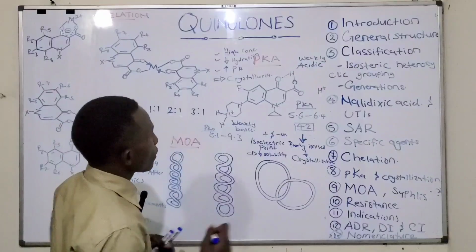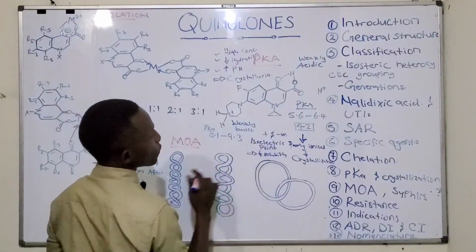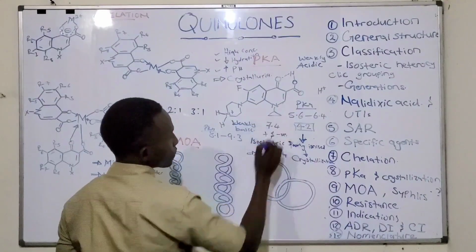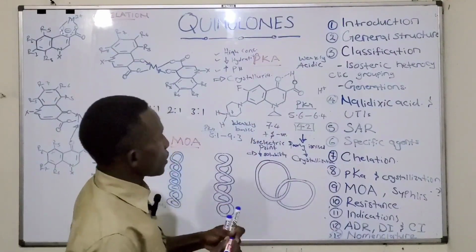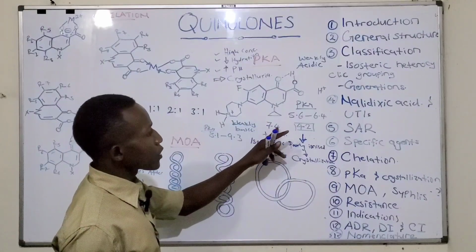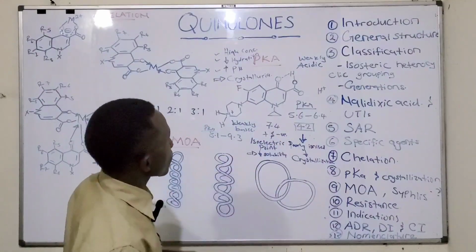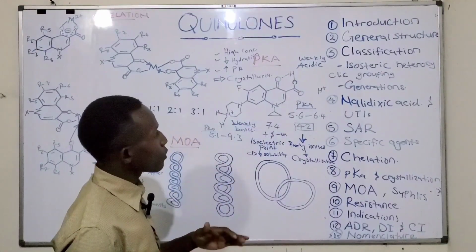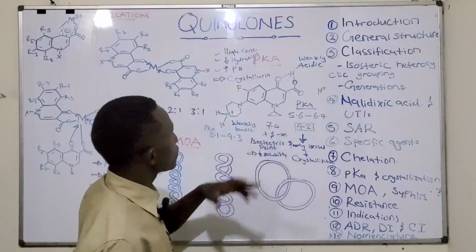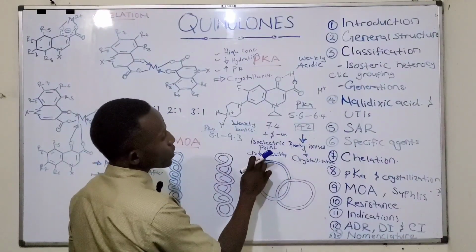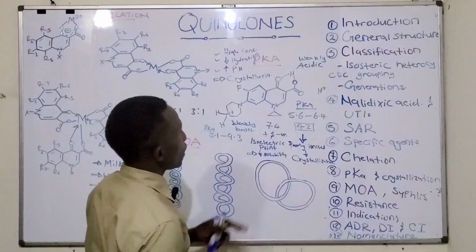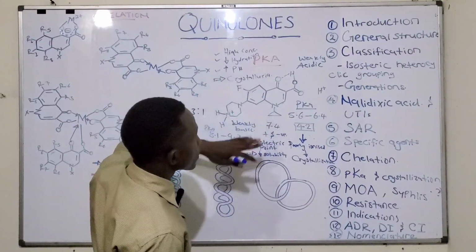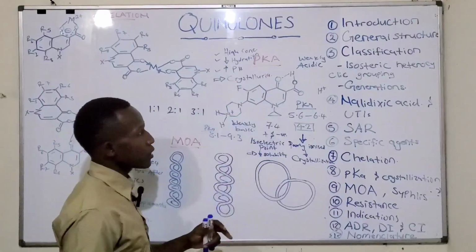Because the isoelectric point of the ciprofloxacin is around 7.4, and assume the urine pH is also around 7.4, meaning that both the acidic and the basic regions will be ionized. When they are ionized, this leads to reduced solubility of the drug. And also, because of this, and there is dehydration, increased pH, we can have the crystalluria.